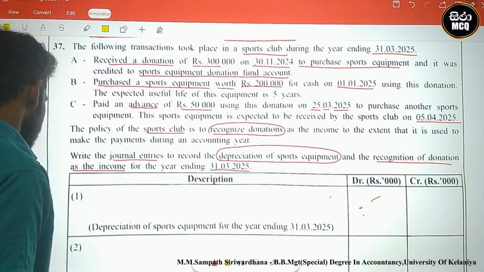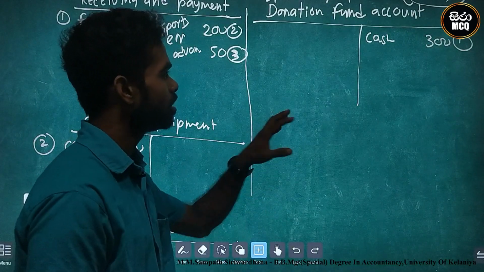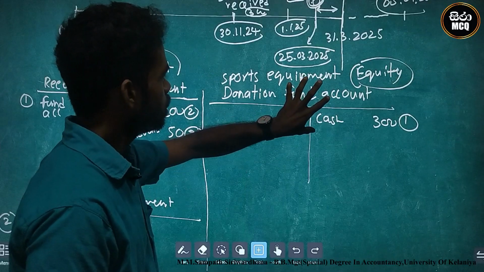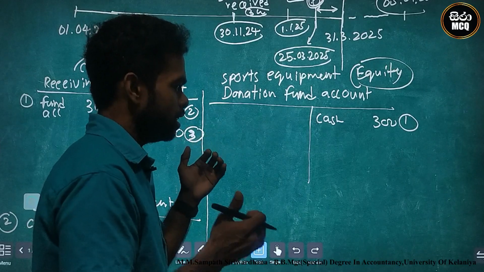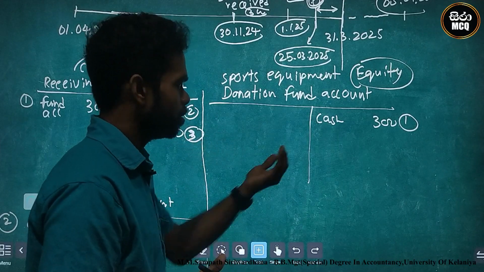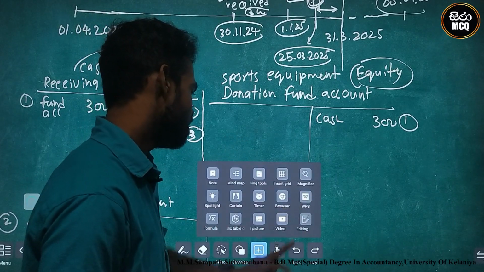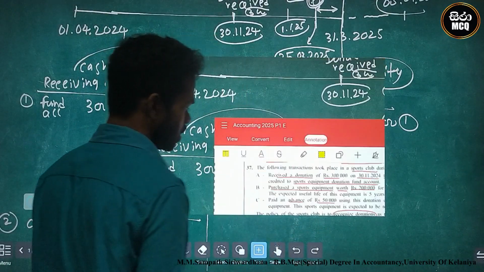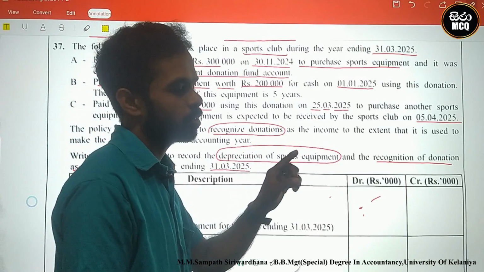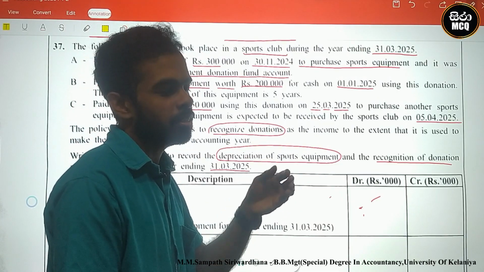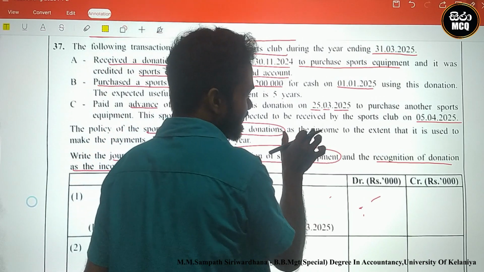Look here, there is a fund. What is the fund? Look here, sports equipment donation fund account. This is the equity account. Okay, year by year we can identify it as income: debit to the fund account and credit to the income account. At that time they said to recognize the donation fund as an income. Year by year we can convert this donation fund account into income.